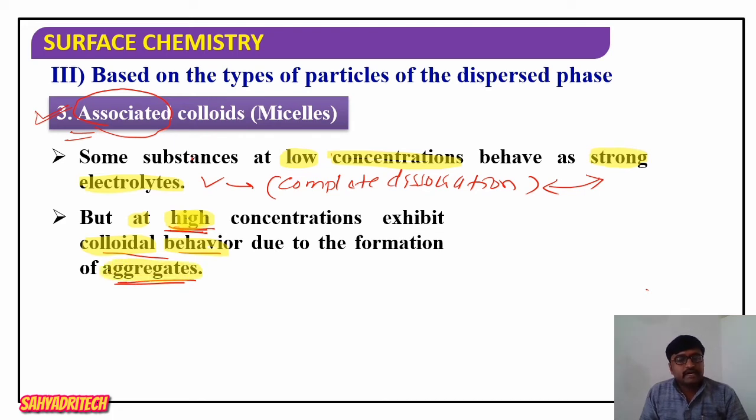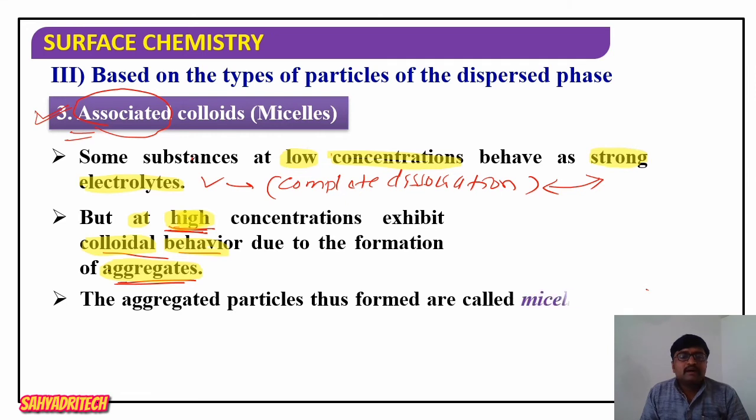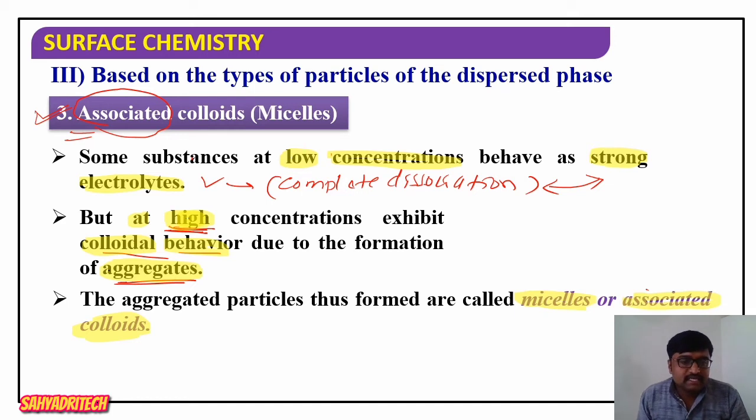Such aggregates formed are called micelles, also called associated colloids. Again, what I am saying is there are certain substances that at low concentration behave as a strong electrolyte, but at high concentration exhibit colloidal behavior due to formation of aggregates.